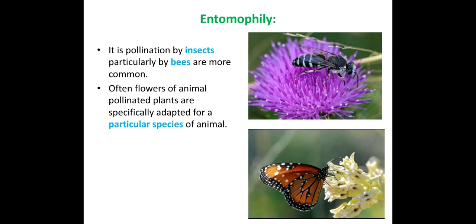So coming to entomophily. Among biotic agents, pollination by insects is very, very important, and it is involved in almost 90% of pollination. It is pollination by insects, particularly by bees.